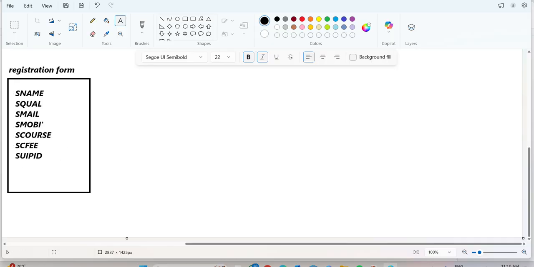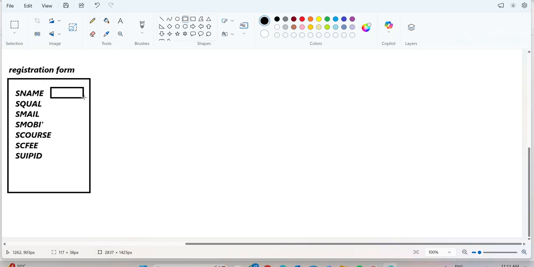Next, I am creating some input fields. Like that I am creating one registration form. Observe very clearly what I am saying.